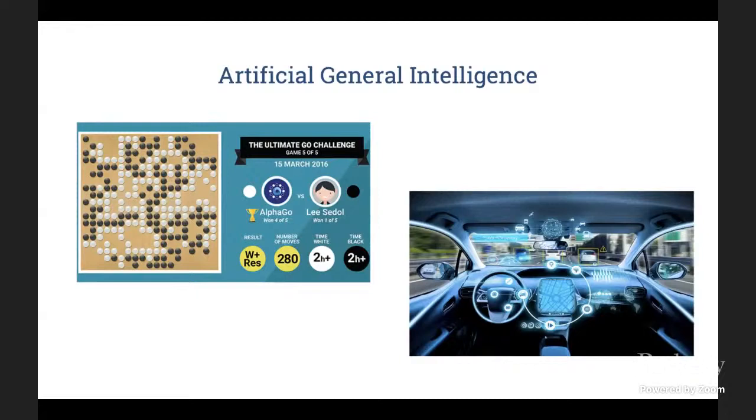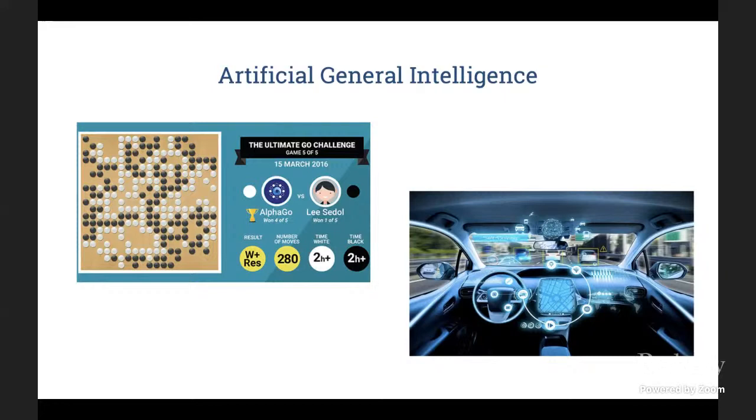Supervised learning has made a huge impact across the world. And now we are increasingly turning our attention to more general problems in general artificial intelligence that will enable agents to learn on their own and to act autonomously in the environment. So some examples include training an agent to play a complicated board game, or training an agent to drive a car, or training personalized assistants that can help around the house.